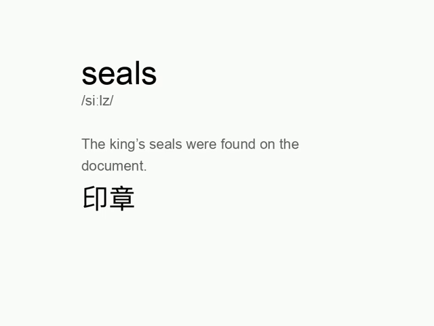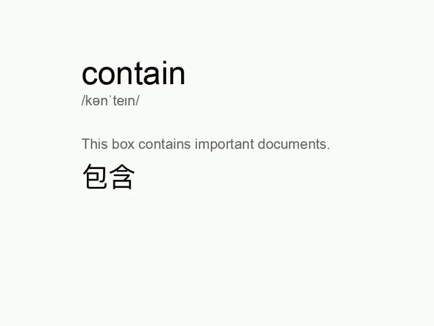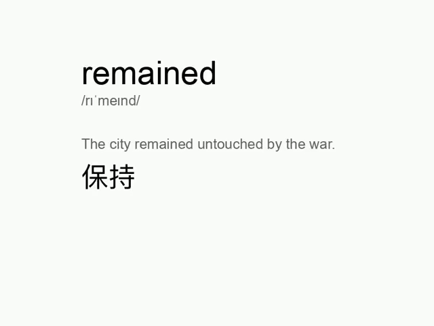Seals. The king's seals were found on the document. Contain. This box contains important documents. Remained. The city remained untouched by the war.